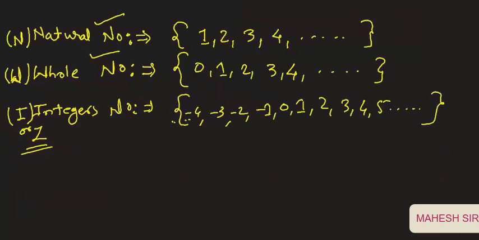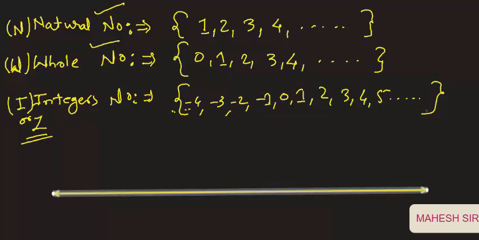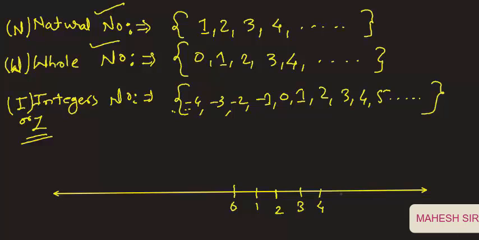For understanding the fact, I am drawing one number line scale. Okay, so this is a number line scale. In this number line scale again I am representing all the integer numbers. In the middle is 0, all right hand side numbers are positive numbers 1, 2, 3, 4, 5 and so on, and on the left hand side the numbers are negative numbers.